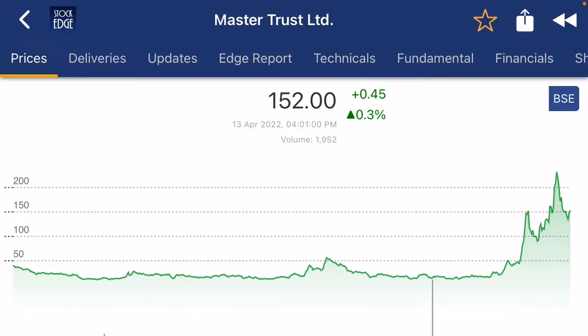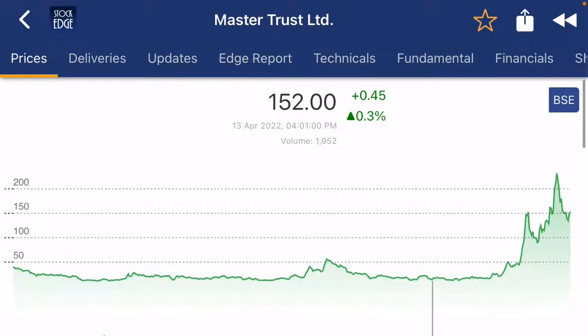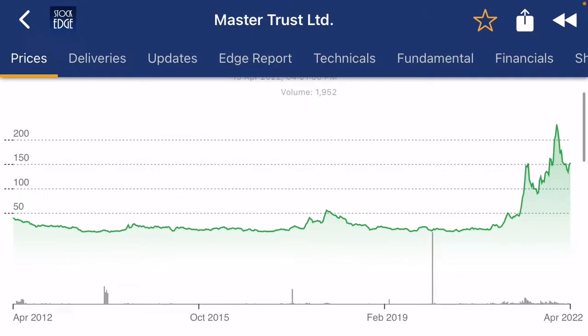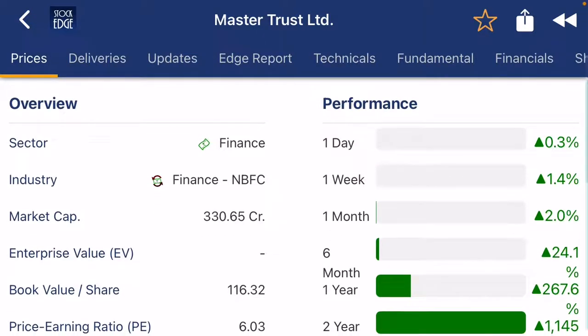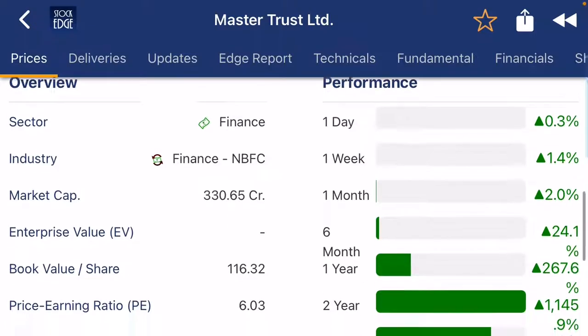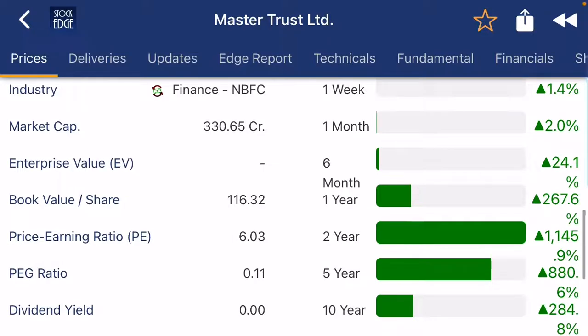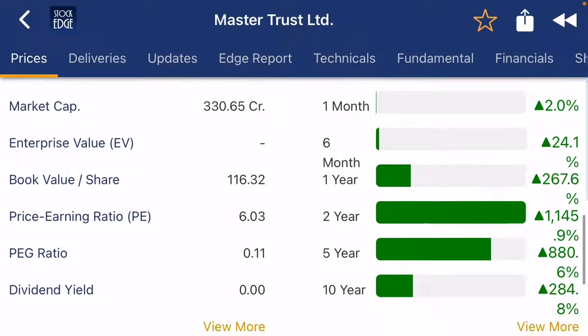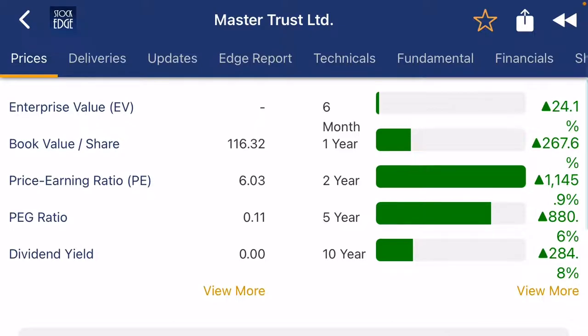As you can see on the screen, the long-term chart of the company. This company has given an ultimate return to the investor in the last few years. If you see the company's overall performance, the overview is: financial sector, NBFC, total market cap 330 crore, price to book value per share 116, price to earnings 6.03, PEG ratio 0.11, which is also a very good sign. Dividend nothing, which you can also say is a good sign with respect to the reserve and balance sheet growth.